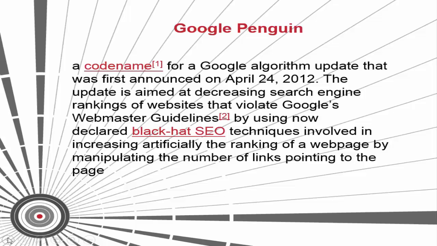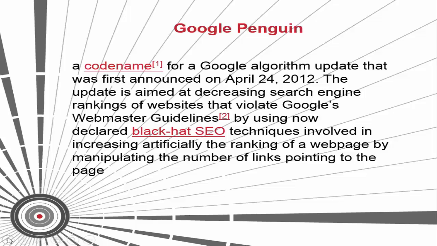The guiding principle for the update was to penalize websites using manipulative techniques to achieve high rankings. The purpose, per Google, was to catch excessive spammers. Allegedly, few websites lost search rankings on Google for specific keywords during the Panda and Penguin rollouts. Google specifically mentions that doorway pages, which are only built to attract search engine traffic, are against their webmaster guidelines.